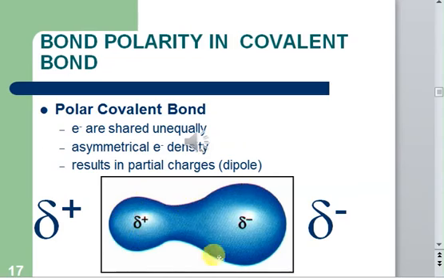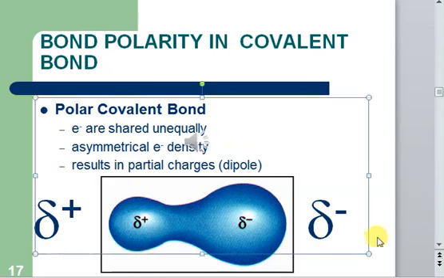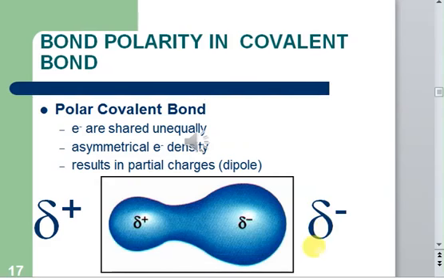The atom that has greater electronic density, since electrons have a negative charge, we indicate that atom with a partial negative sign. The partial negative sign indicates higher electronic density, but partial means half, since that's not a true negative charge, so we make use of the partial sign. The partial sign indicates that the bond is covalent, electrons are shared, but this atom is keeping the electrons towards itself more.